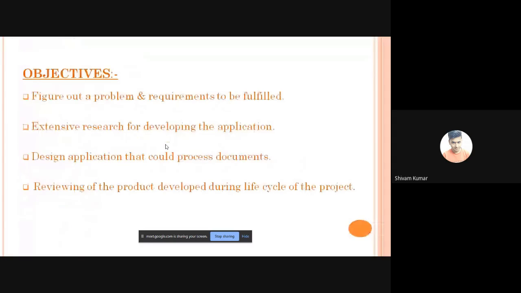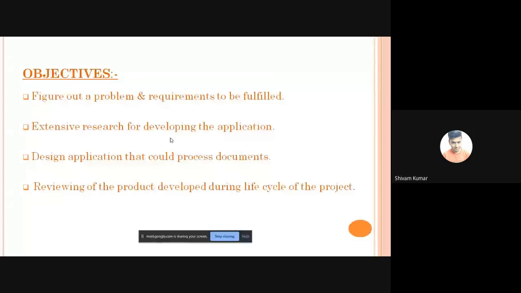The next slide is about the objectives which we need to accomplish during this project. There are four objectives which we have figured out. The first one is to build a problem statement, what are the things we need to do during the course of our project and what requirements we need to fulfill. This will cover the problems faced in current situations that have to be tackled during this project.